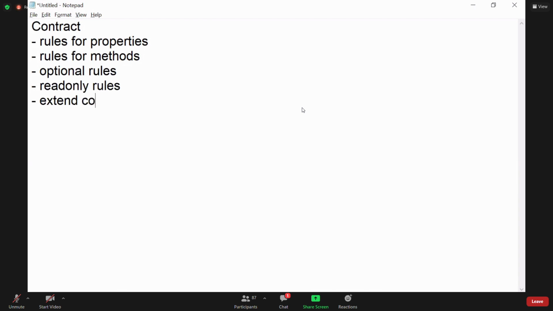We can implement contracts. So many things are there about contract. You have just learned the first point, rules for properties. Now the methods, optional rules, read-only rules, extending, implementing, that we will see in our next session, right? In the next session, we will discuss the other concepts of contracts. And these notes I will